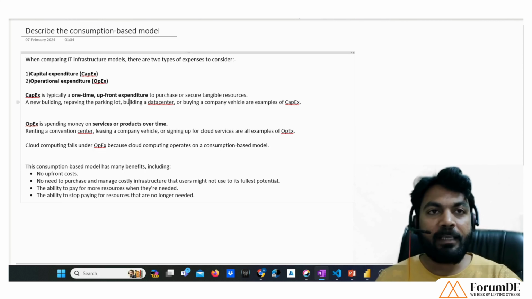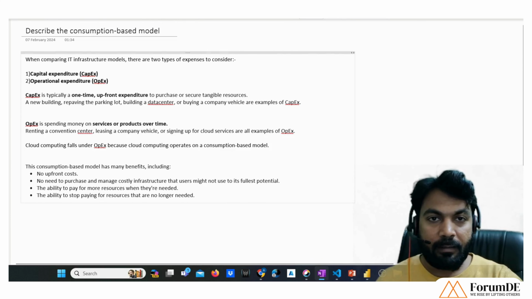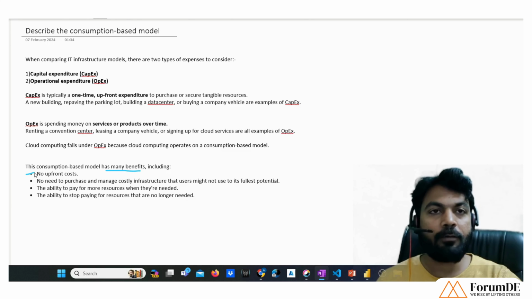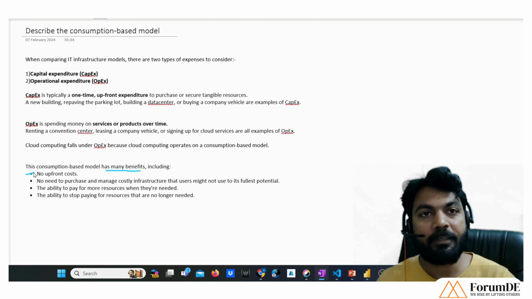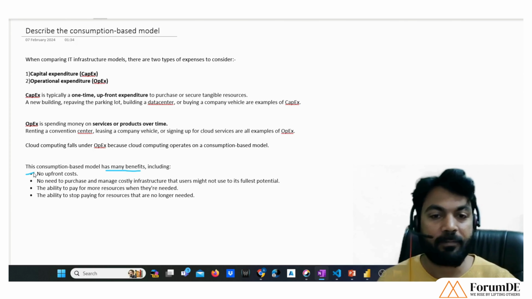There are a few more points, a few benefits related to operational expenditure that I want to highlight. The consumption based model has many benefits. First, no upfront cost. No upfront cost means we don't need to pay anything to buy the hardware. We are just taking hardware on rent from Microsoft for our use. Once our usage is done, we will release that product, or decommission that service, and we will not be charged for it.